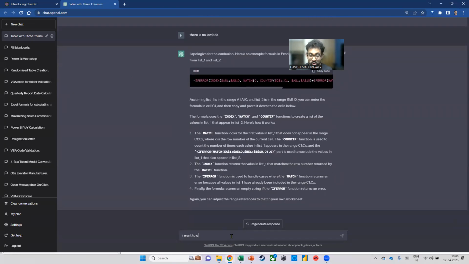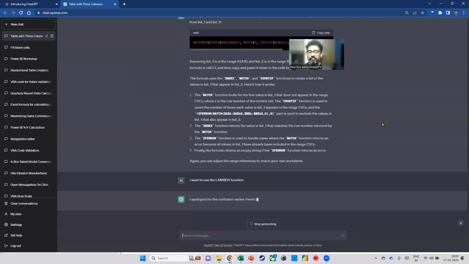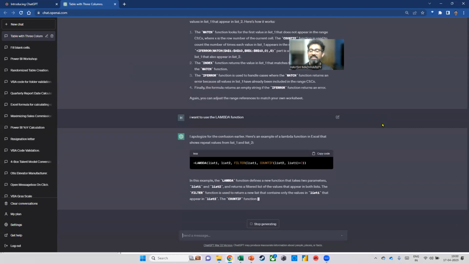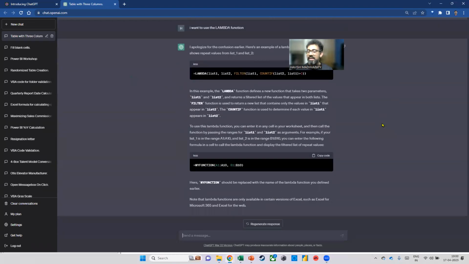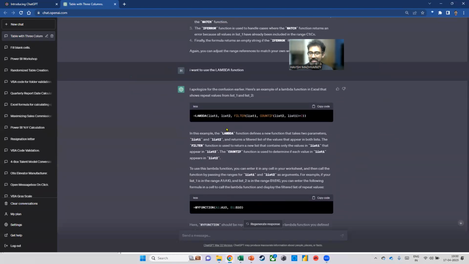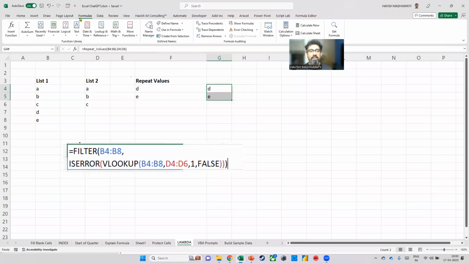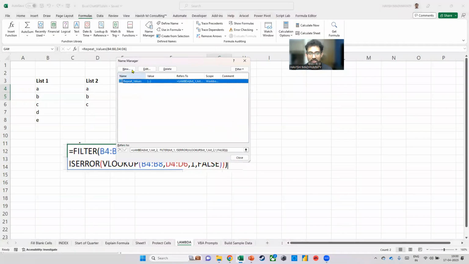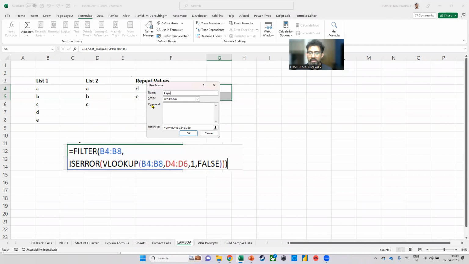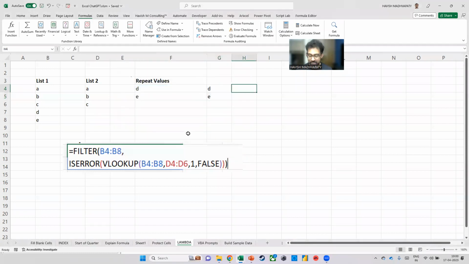Then I want to say, I want to use the Lambda function. Okay. Finally, it understands. Even though what it has done here is a little different to what I did. It has not used a VLOOKUP, but let's see if it works. So I'm just going to copy this, Control C. I will come back. I will again go back to name manager. I'm going to call it new. Let's call it repeat values GPT. And I'm going to paste exactly what it gave me like this. Press OK. Let's see if it works.